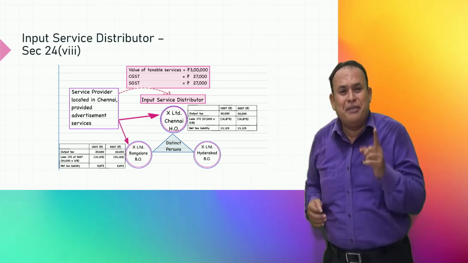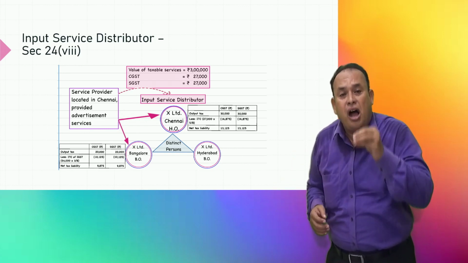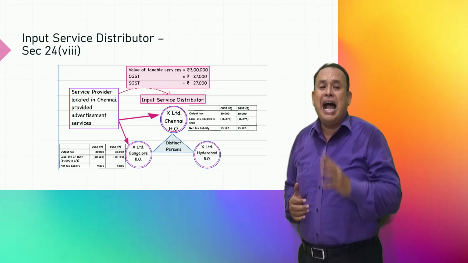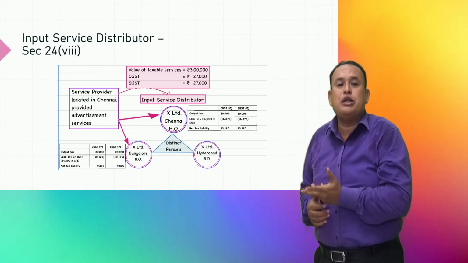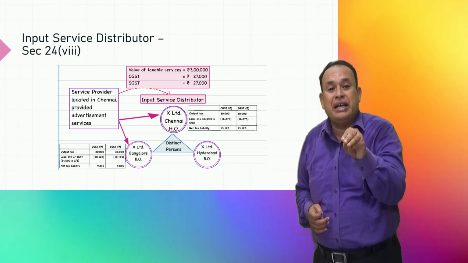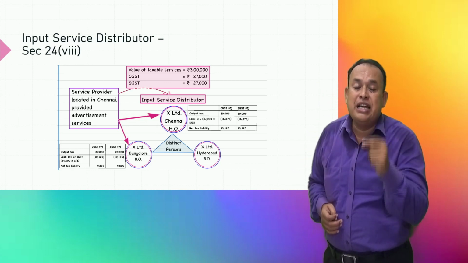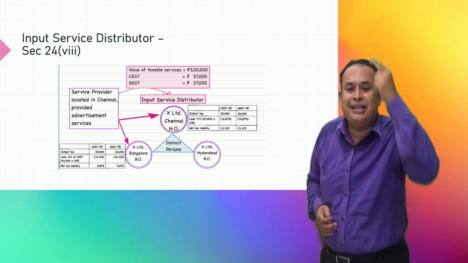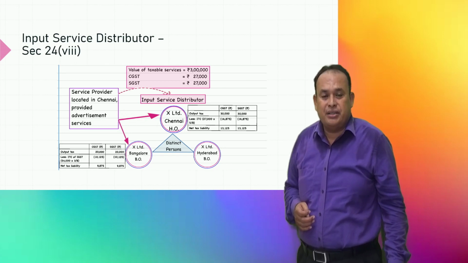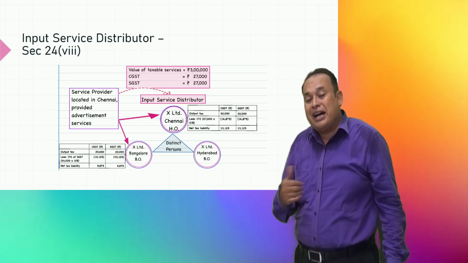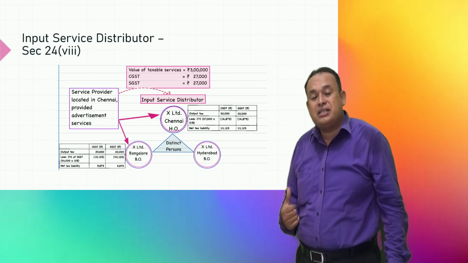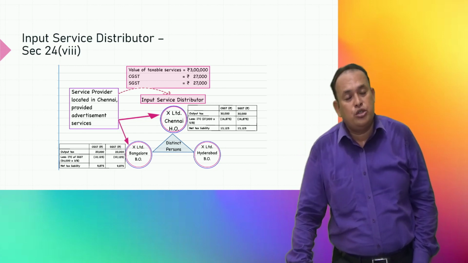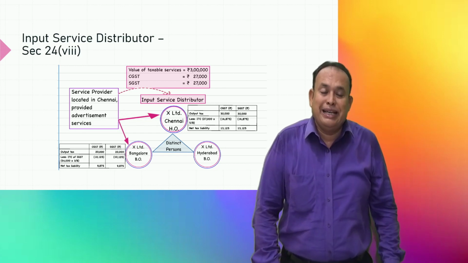This is possible only when X Limited Chennai obtains registration, in addition to normal registration, as an input service distributor. Only then is it possible to distribute the credit. So such an X Limited, in our given example the Chennai office, needs to obtain separate registration as an input service distributor mandatorily under section 24 clause 8 for distribution of input services tax credit to their other units. They should have separate registration irrespective of the turnover.